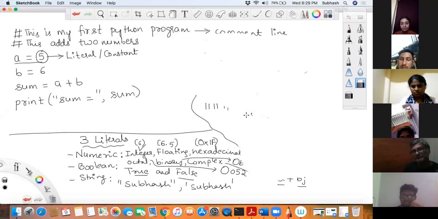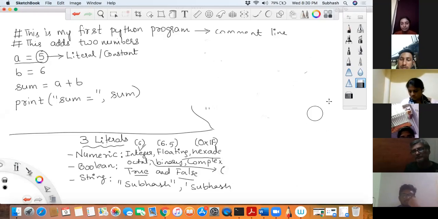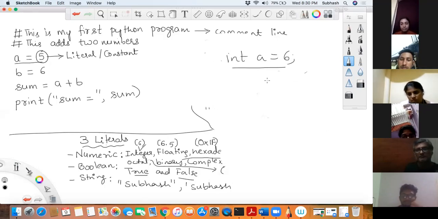But that data type is not under our control. Everything is handled by Python itself. Like in C, you need not say int a is equal to 6. In Python, by just saying a is equal to 6, automatically the memory or whatever is required to store this value 6 would be taken care of by the PVM for you.